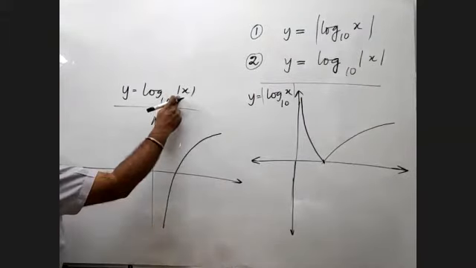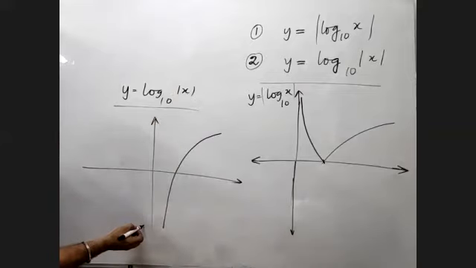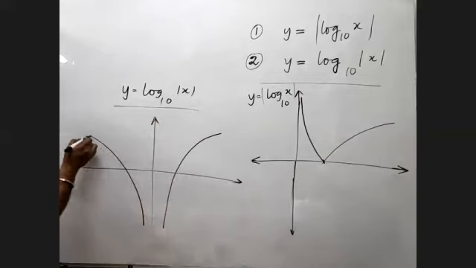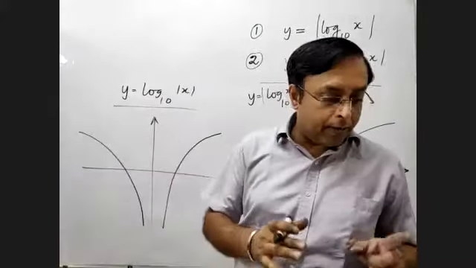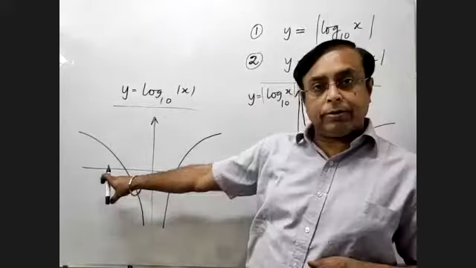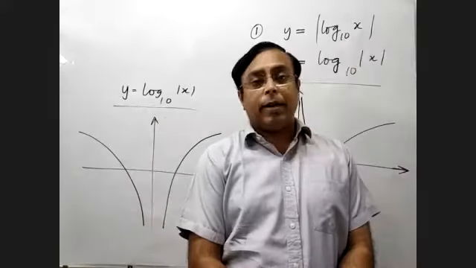And due to the mod, I will draw another reflected graph of it here. So these will be two reflected images. So this time the gate has opened for even negative numbers also. So the gate has now opened for negative numbers also, as you can see out here.